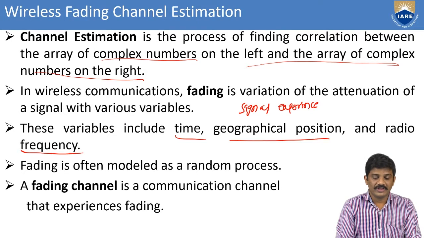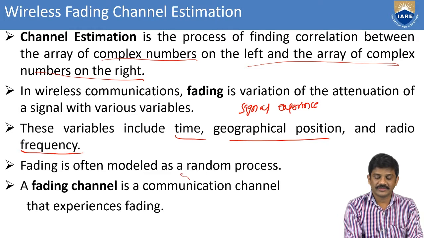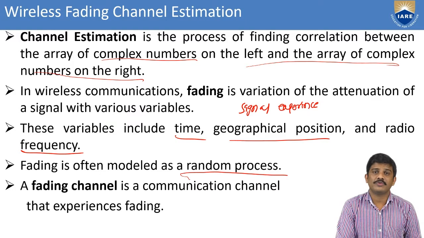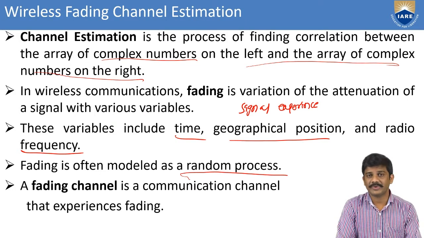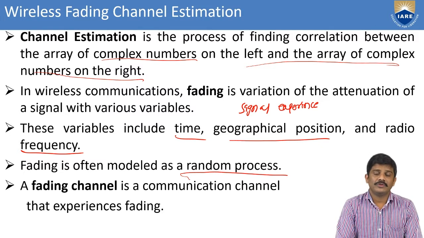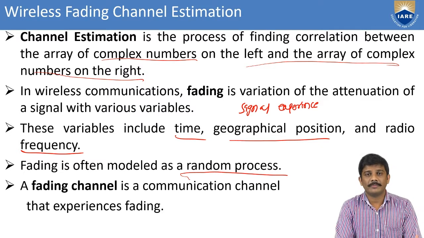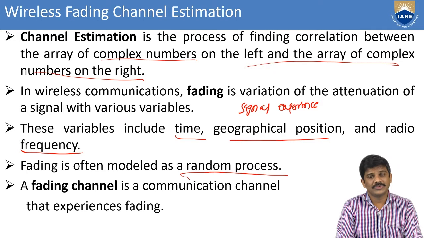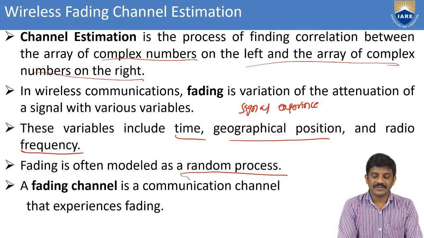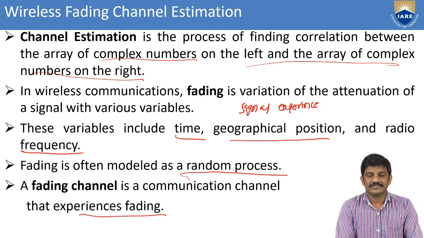Whenever you go for fading, it is modeled as a random process, because that is an unknown factor. That's why it is a random process. If you go for any distribution, that is a probability; you know the prediction of the outcome. But here we have to observe all the parameters in the random process only. Coming to a fading channel, it is a communication channel that experiences fading.